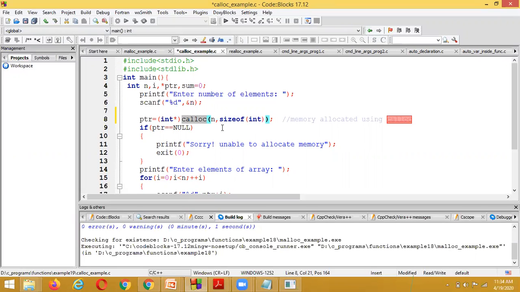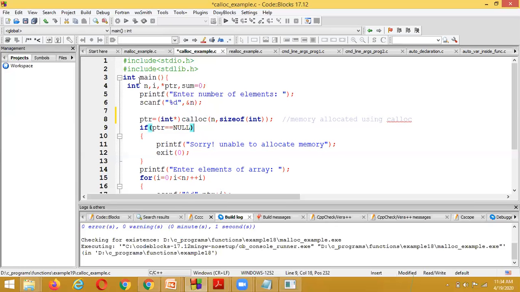But inside calloc, we pass n, the number of elements, as the first parameter, and the size of an individual variable as the second parameter.